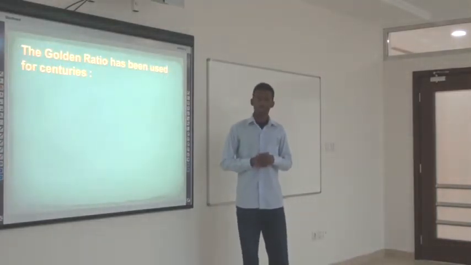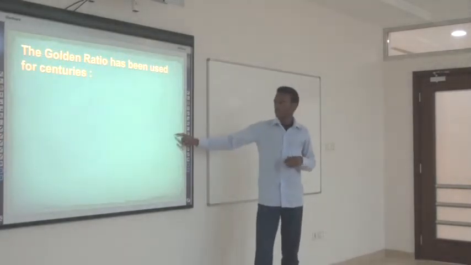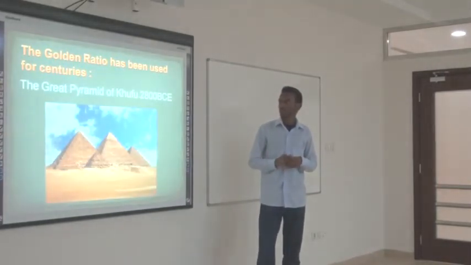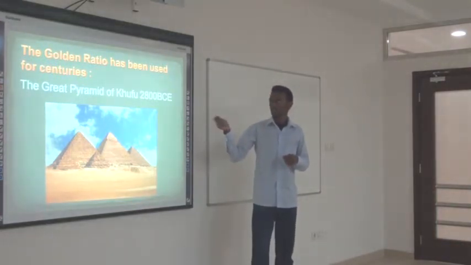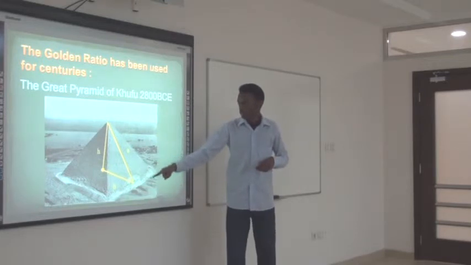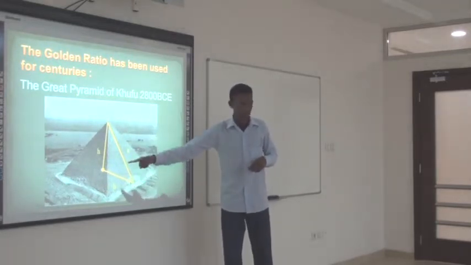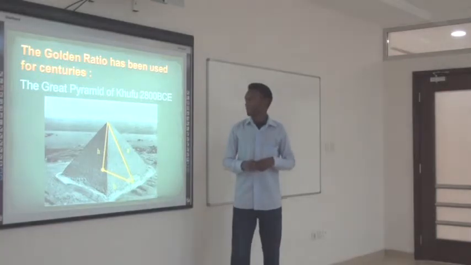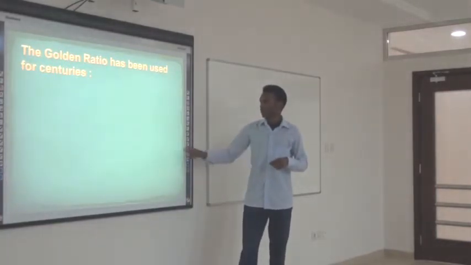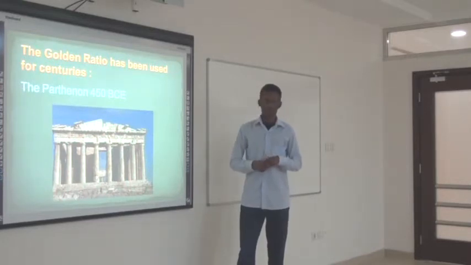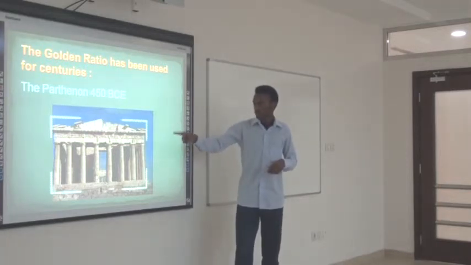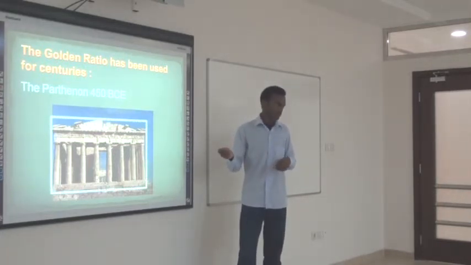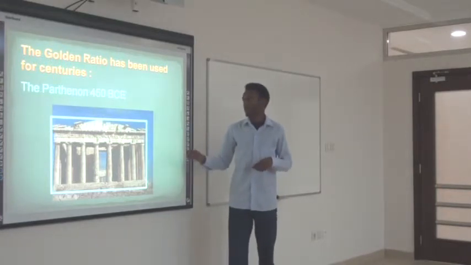The golden ratio has been used for centuries throughout history. It was used in architecture. For example, we have the pyramids, and to be more specific, the Great Pyramid of Khufu, which was built in Giza in 2800 BCE. Here, on this side of the pyramid, if we divide the A by H, which is the height of the pyramid, we get phi. We also have the Parthenon, which was built in Athens in 450 BCE. If we draw a rectangle on the face of the building, we get a golden rectangle, which means the length divided by the width gives phi.